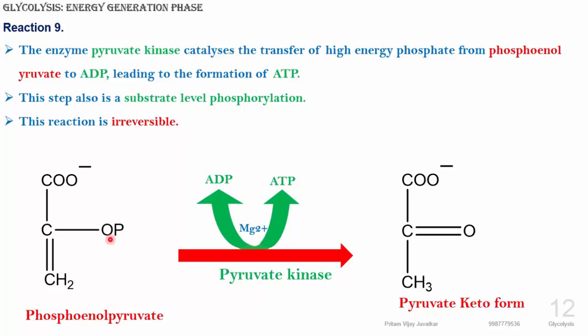So a total of 10 ATPs are formed in the energy generation phase, and the investment is 2 ATPs. If we deduct, it forms 8 ATPs from glycolysis. I am repeating: in total we got 10 ATPs, the investment is 2 ATPs, and if we subtract, it forms 8 ATPs. So one glucose molecule oxidized in glycolysis forms 8 ATPs.